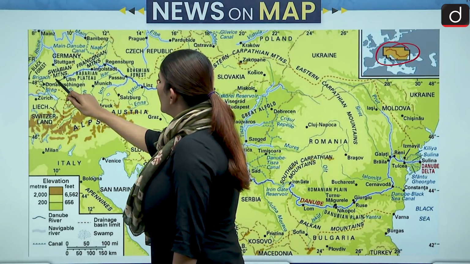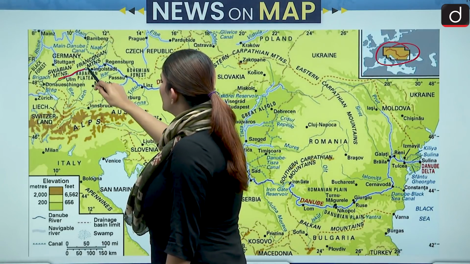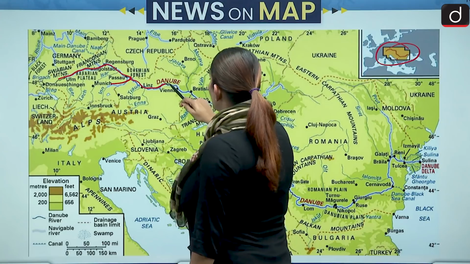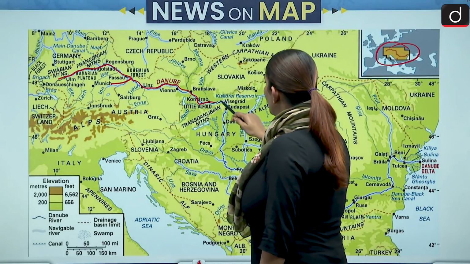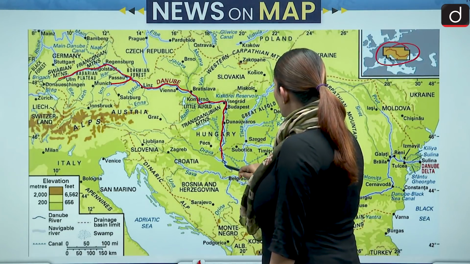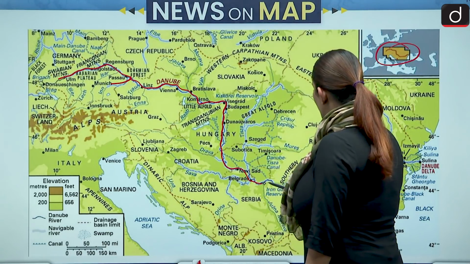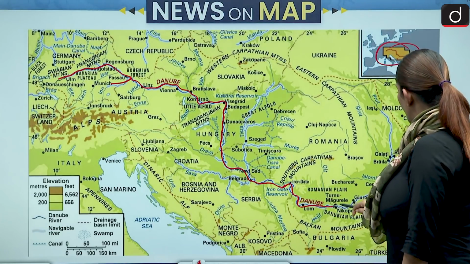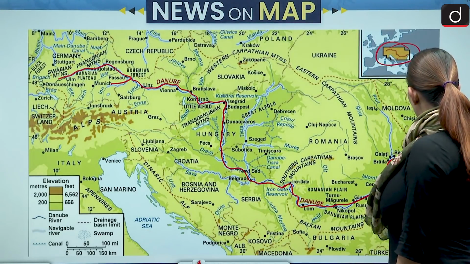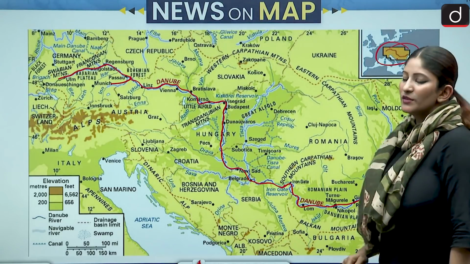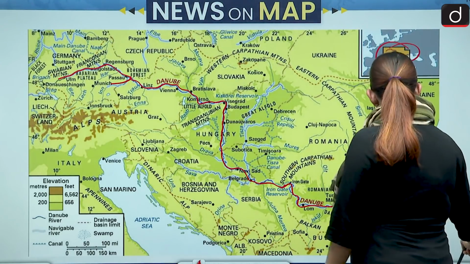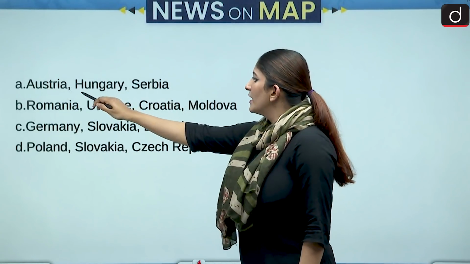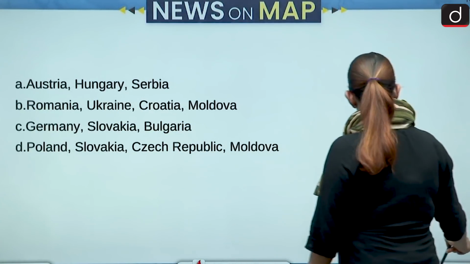From the origin, it goes meandering and it has many tributaries, you can see. And many important countries have their capitals situated at it, right? So it will go meandering, making its fall into the Black Sea over here. Okay, so we have to see which of the following countries do not have their capitals at the bank. So we have first pair, Austria, Hungary, Serbia.